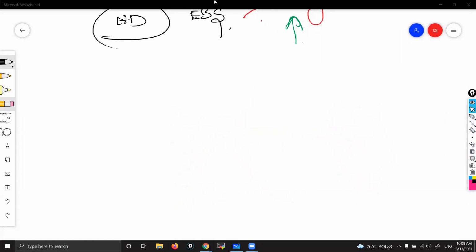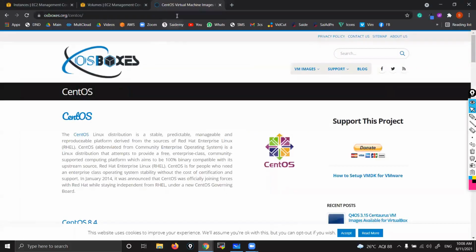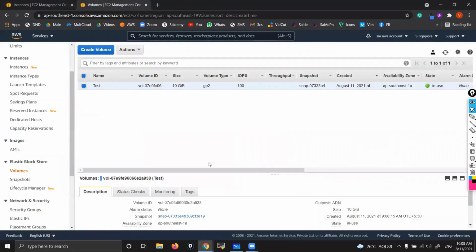So in a workplace, how many instances do we run at a time? There is no limit. That's up to the requirement, the company size and all. Small companies I have seen, 50, 60. Big companies I have seen, 500, 600 instances also.